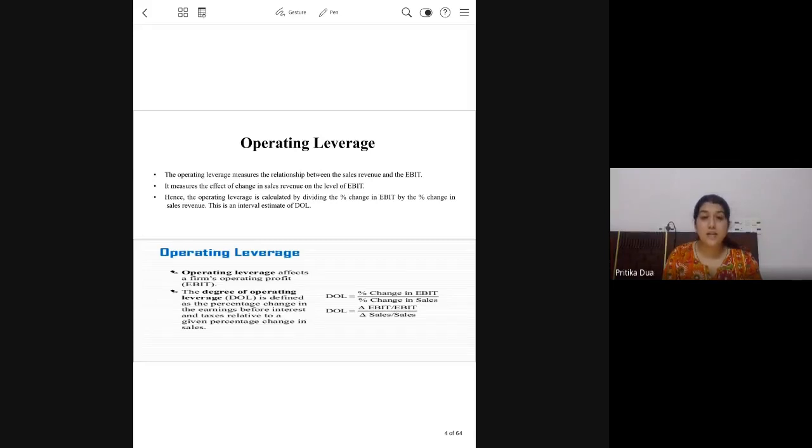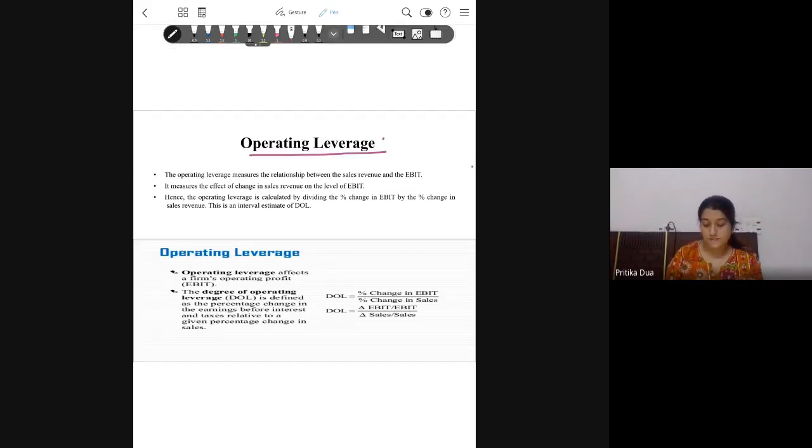It is related to the operating risk or business risk. This leverage is an assessment of the business risk, and operating leverage is use of fixed cost to maximize the effect of change in sales upon change in EBIT.